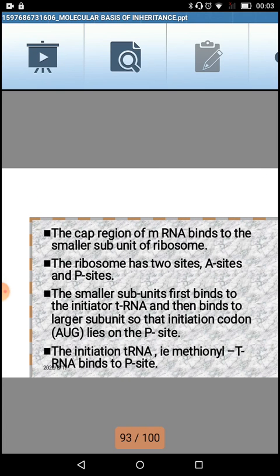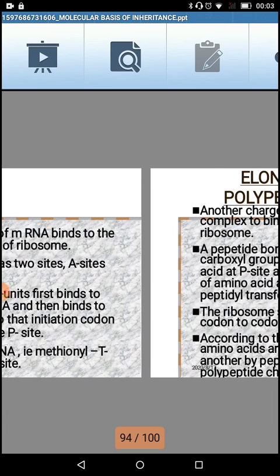Then what happens? The cap region of messenger RNA binds to the smaller subunit of the ribosome. The ribosome has two sites, the A site and the P site. The smaller subunit first binds to the initiator transfer RNA and then binds to the larger subunit so that the initiation codon AUG lies on the P site. The initiator transfer RNA, methionine tRNA, binds to the P site.